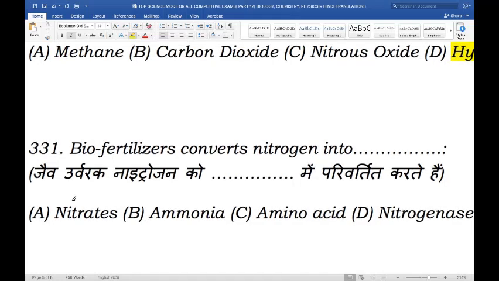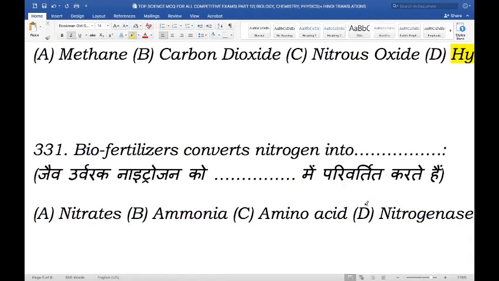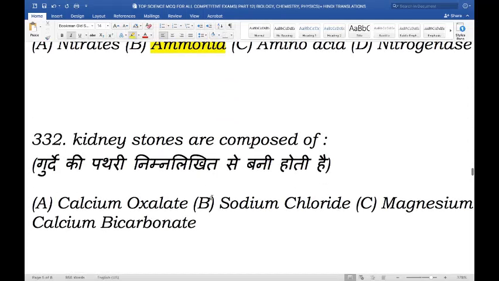Biofertilizers convert nitrogen into. So what does biofertilizer convert nitrogen into? Is it nitrates, ammonia, amino acid, or nitrogenous? So biofertilizers convert nitrogen into ammonia. The symbiotic nitrogen-fixing bacteria converts free nitrogen into ammonia, which the host plant utilizes for development.